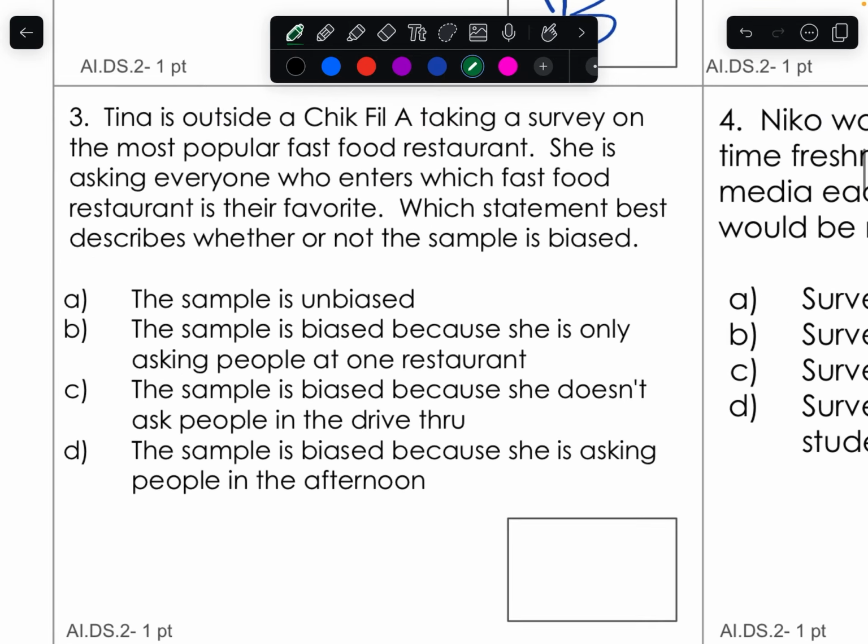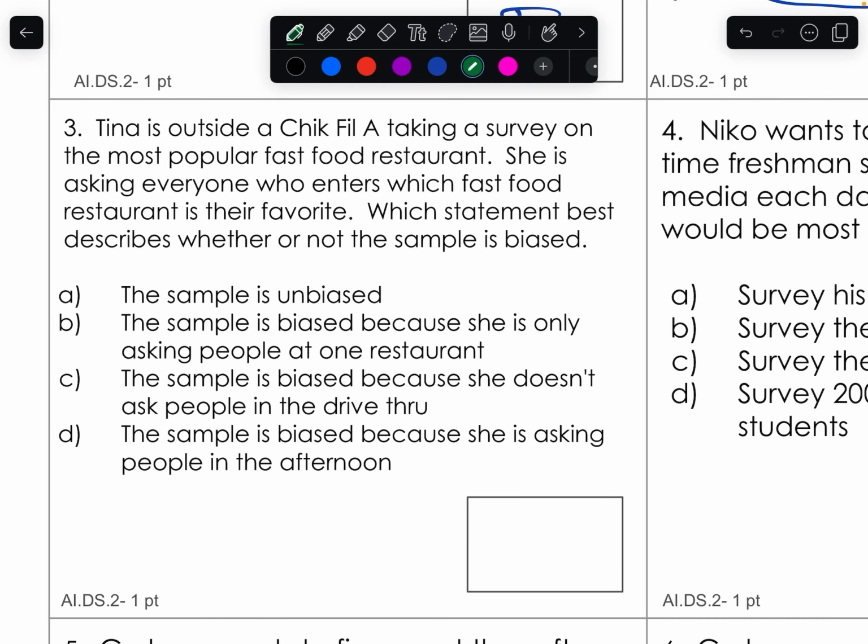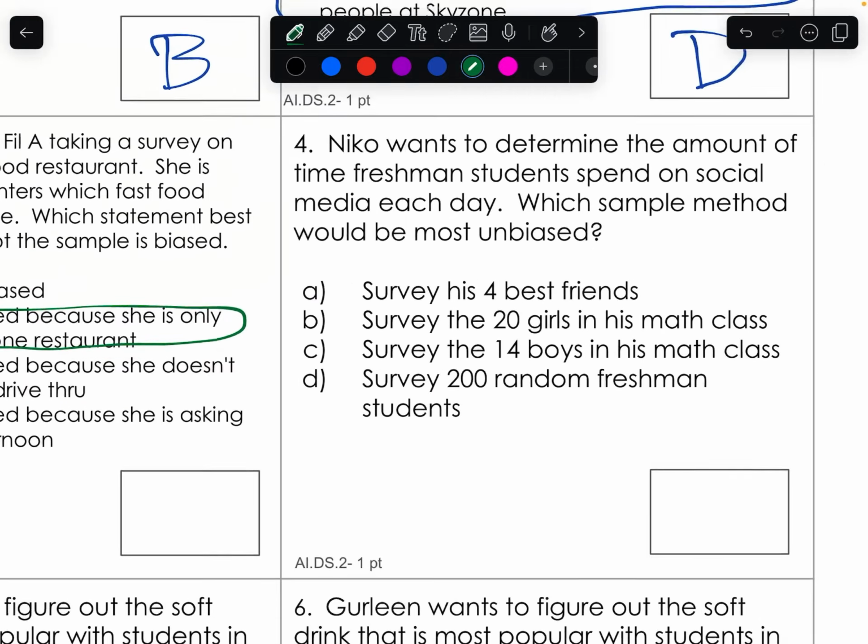Okay. So, number 3 says Tina is outside of Chick-fil-A taking a survey on the most popular fast food restaurant. She is asking everyone who enters which fast food restaurant is their favorite. Which statement is true? The sample is unbiased? Well, maybe. The sample is biased because she is only asking people at one restaurant. That makes a whole lot of sense. If you want to know what your favorite fast food restaurant is, it's not fair for you to ask people going into a fast food restaurant.